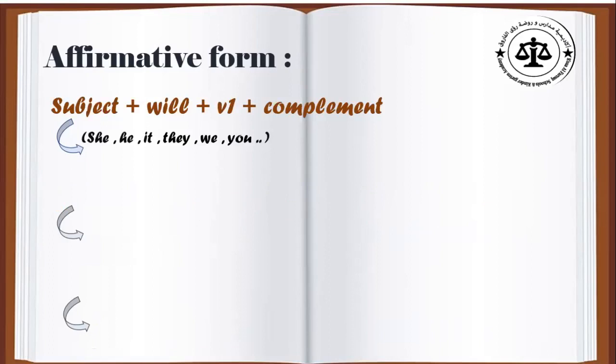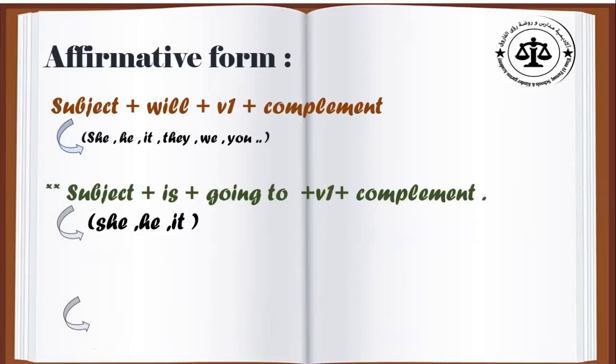What about be going to? Be going to, we are going to start with the subject. If the subject is singular, he, she, or it, you are going to use is plus going to plus the base form of the verb and to complete your sentence. For example, it is going to rain tomorrow. She is going to visit her uncle. Okay?